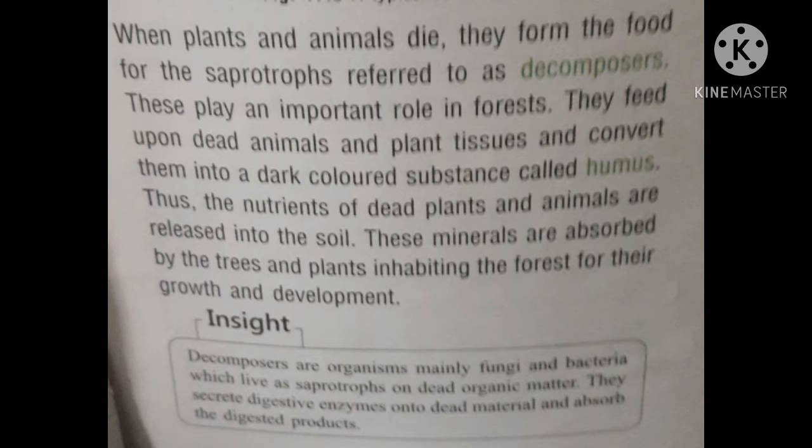They feed upon dead animals and plant tissues and convert them into a dark colored substance. This dark colored substance is called humus. Thus, the nutrients of dead plants and animals are released into the soil. These minerals are absorbed by the trees and plants inhabiting the forest for their growth and development.